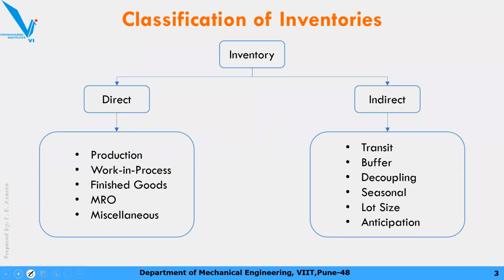The last inventory is the anticipation inventory. Simple example, just imagine 2nd October is coming, and 2nd October is a dry day, so you anticipate that and you order whatever you require earlier than that. Okay, so it is a kind of anticipation inventory. I hope you understood these types of inventories.